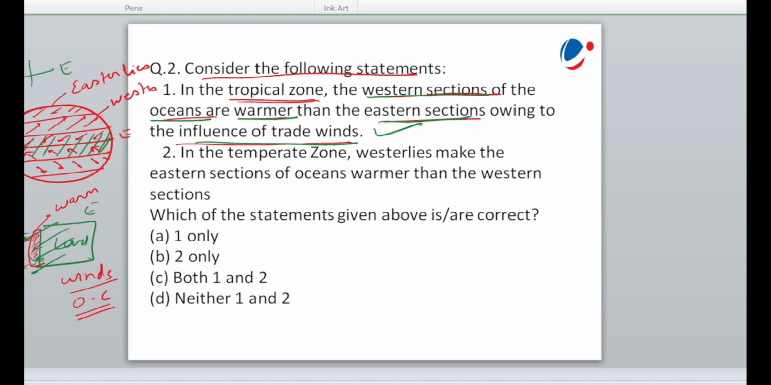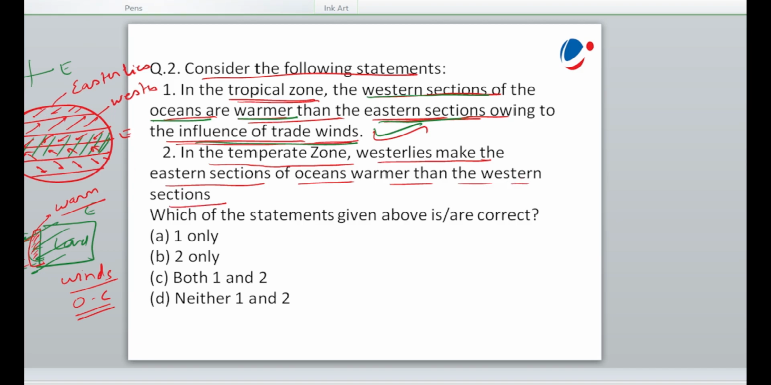Don't be confused, but I'm using the eastern margin of land and the western margin of the ocean. With respect to the land, this is the eastern margin, but with respect to the ocean, this is western margin. ठीक है? तो ये warm waters will be compiled on the western margin. तो question क्या है? In the tropical, in the western section of the ocean, this western section of the oceans are warmer than the eastern section owing to the influence of trade winds. Correct. Understand? Then the temperate zone westerlies make the eastern section of the ocean warmer than the western section.